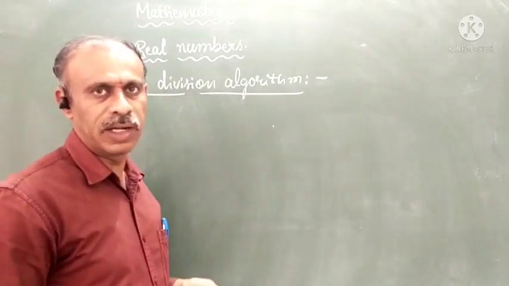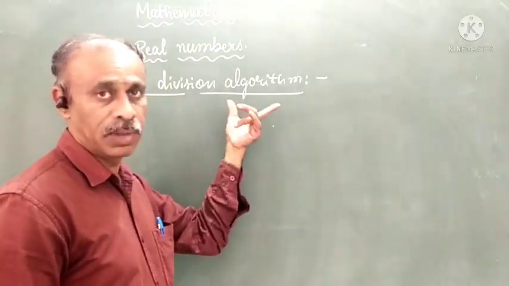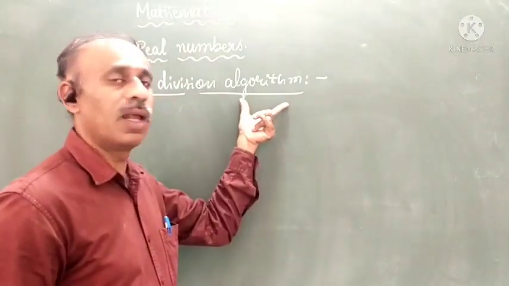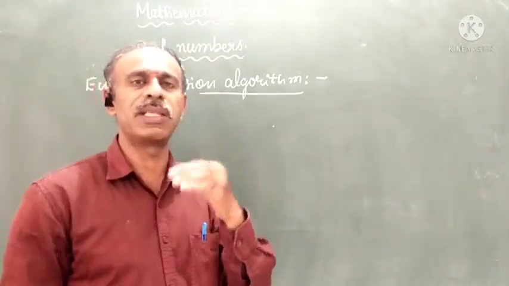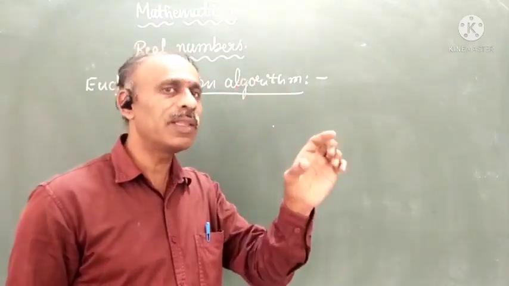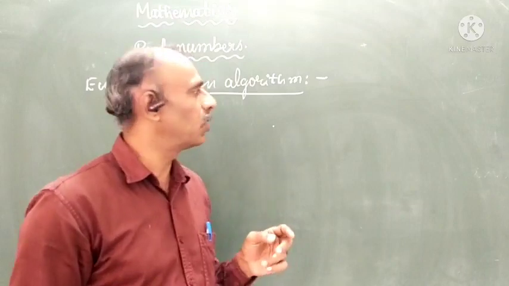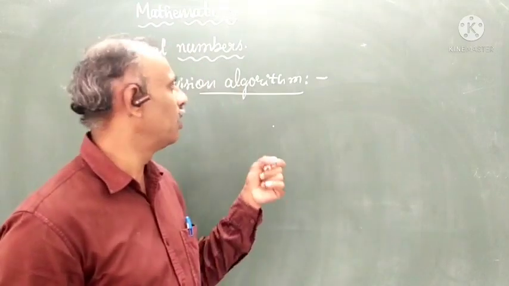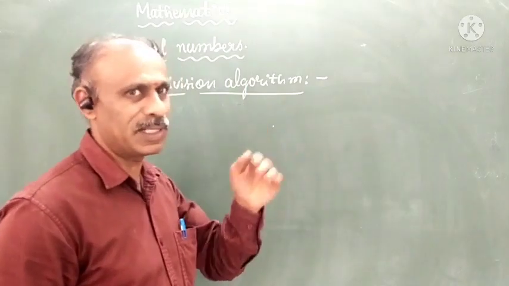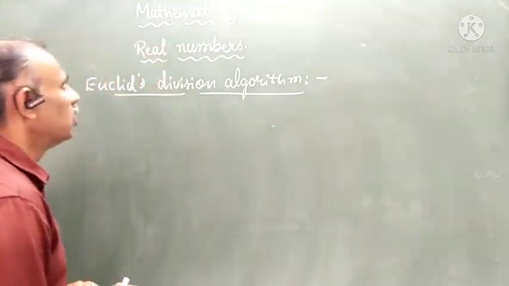Division, that word you have used so many times over so many years. Algorithm is nothing but step by step calculation with the proper rule. That is what we call an algorithm. Regularly we use this word in computers.